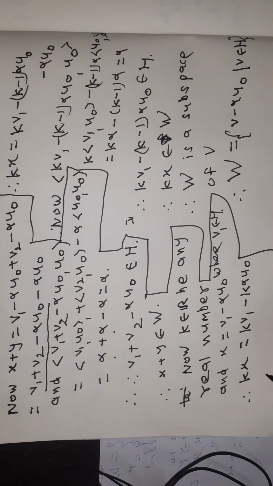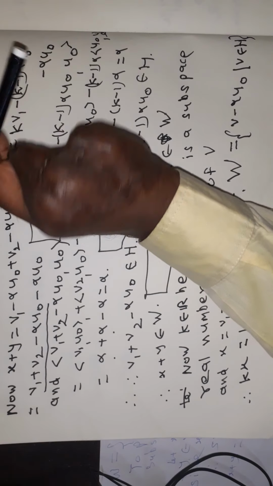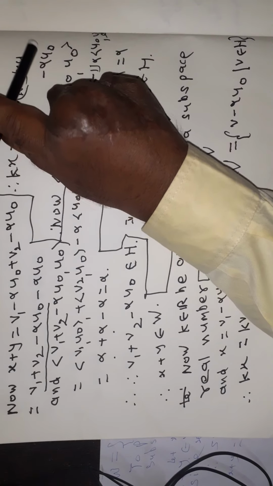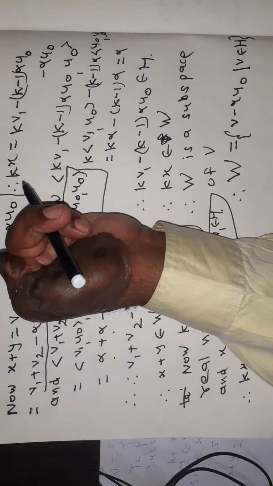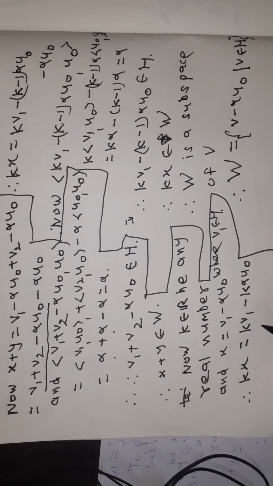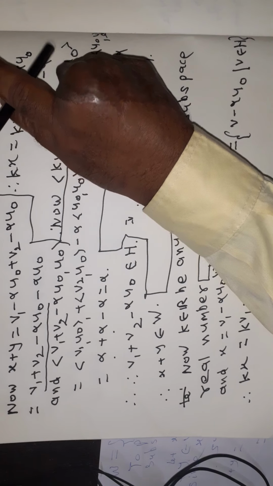Now we prove that for any k belonging to R, kx belongs to W. Now kx is equal to kV1 minus kαU0, which can be rewritten as kx is equal to kV1 minus (k minus 1)αU0 minus αU0.